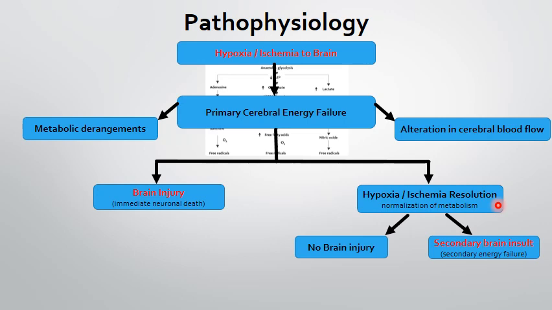This is very important for us to realize. The initial insult in certain circumstances may not be under our control, so the immediate neuronal deaths may not be averted. However, secondary brain insult is something which may be under our control if we intervene appropriately at the appropriate time, because if we don't do that, again this secondary brain insult and secondary energy failure will lead to brain injury.